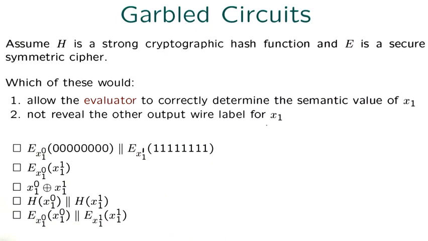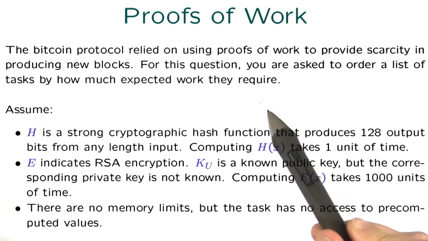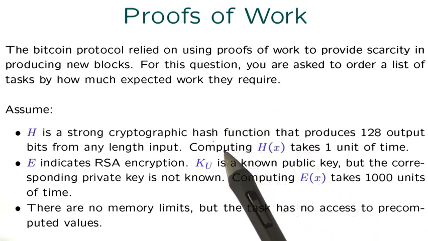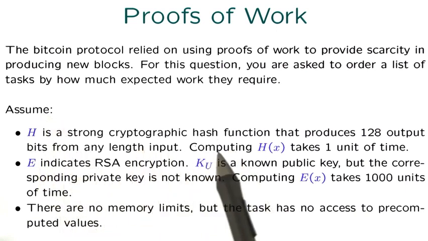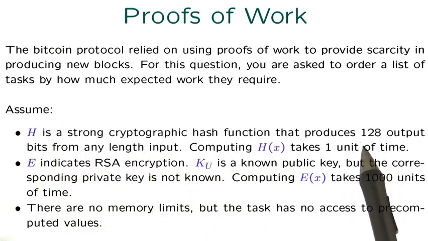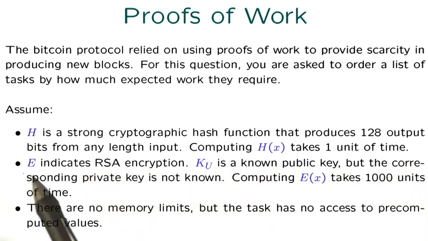Check all that apply. The Bitcoin protocol relied on using proofs of work to provide scarcity in producing new blocks. For this question, you are asked to order a list of tasks by how much expected work they require. Assume that H is a strong cryptographic hash function that produces 128 output bits from any length input. Computing H of X takes 1 unit of time. E indicates RSA encryption. K sub U is a known public key, but the corresponding private key is not known. Computing the encryption of X takes 1,000 units of time. There are no memory limits, but the task has no access to pre-computed values.